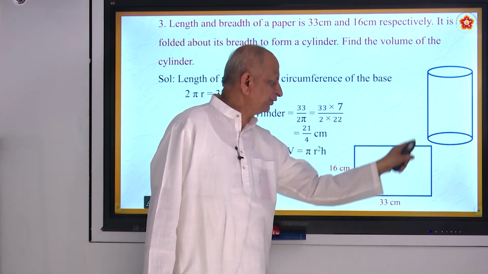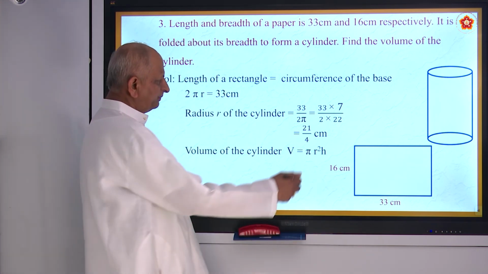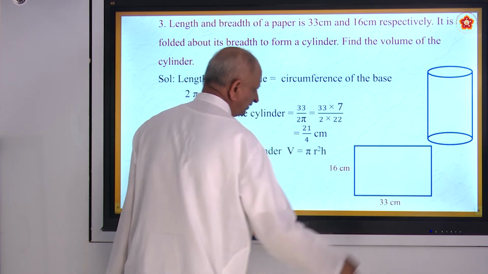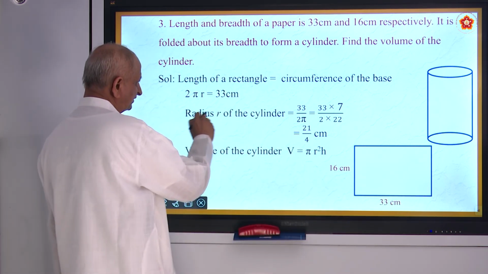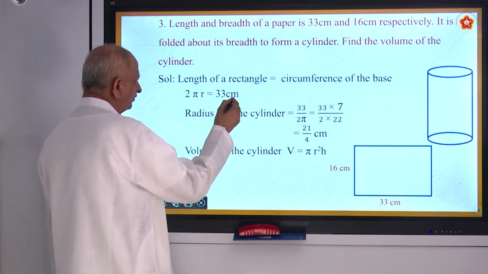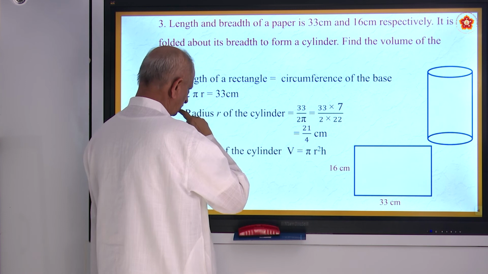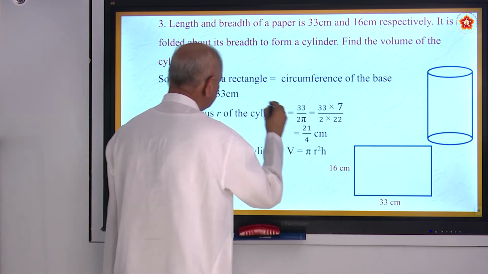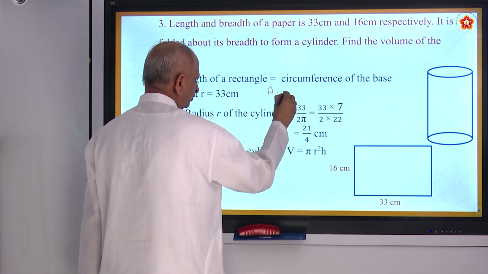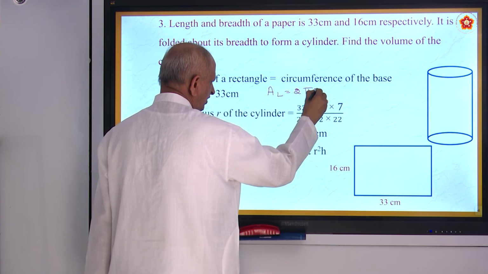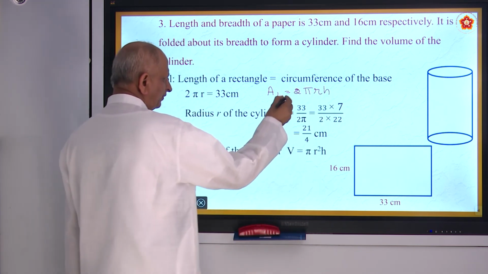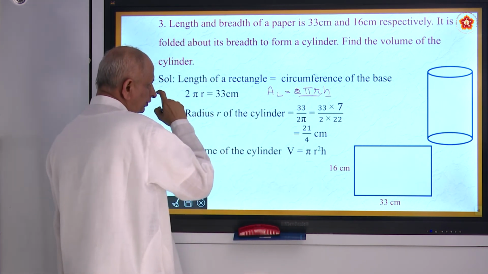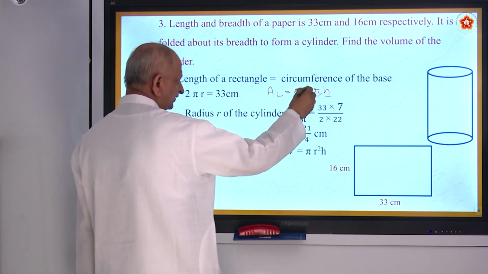It is folded along the breadth to form a cylinder. So this was folded into a cylinder like this. So this becomes the height, and this becomes the circumference. So the radius of the base. Because 2 pi r h is the lateral surface area. In that you are given 2 pi r and also h. So you have to find out the radius in this.